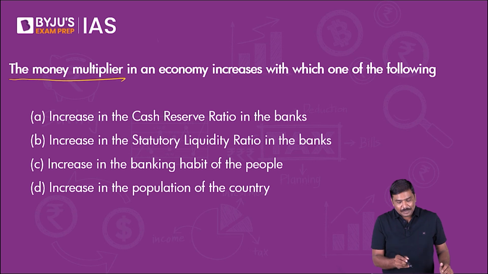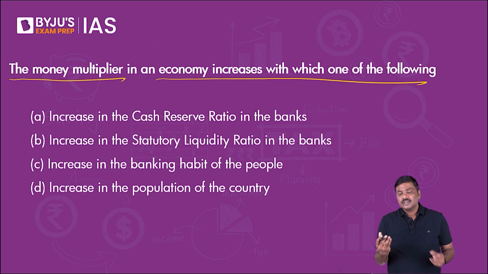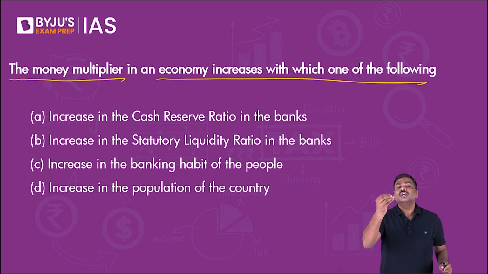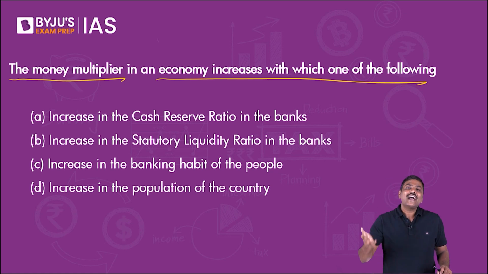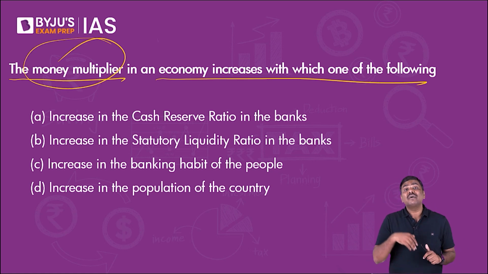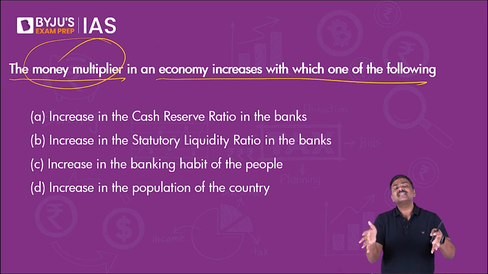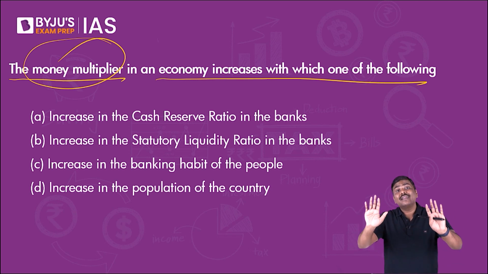First question, the money multiplier in an economy increases with which one of the following? Money multiplier simply means if you keep money in the banking sector, banks will give loans to others. For example, you are a bank, you collect deposits from the customer, you give it as a loan to me. I purchase a home, give the money to the bank again, it enters the banking sector, and again loans are created. Under banking, you will come across a concept called the money multiplier, which means once money is supplied into the banks, banks will create loans. As a result, overall money supply rises.